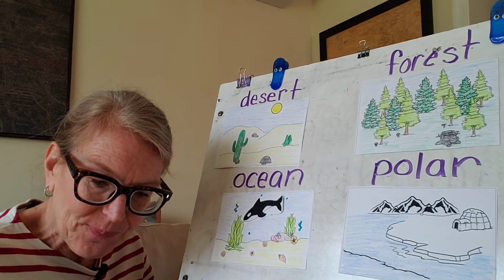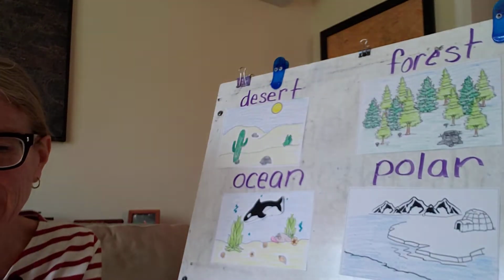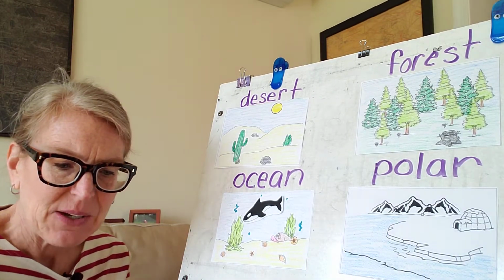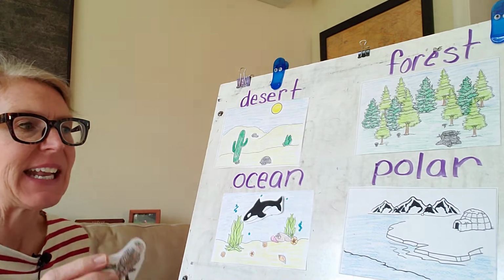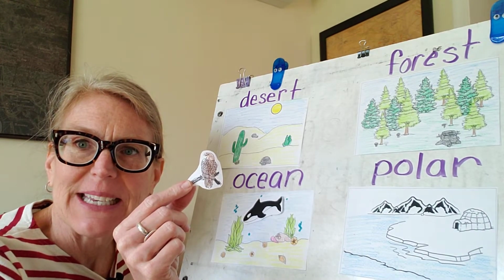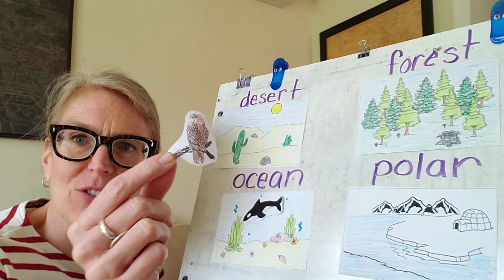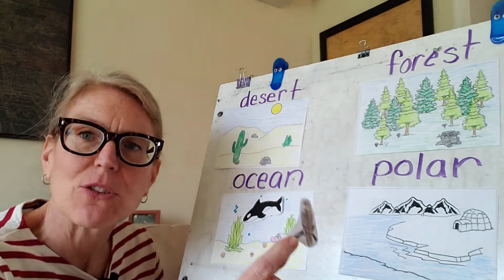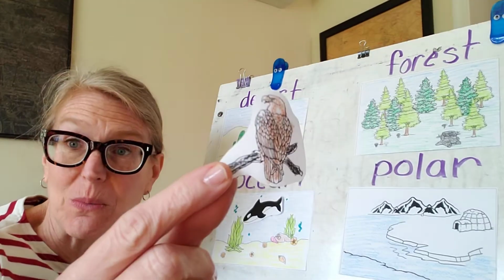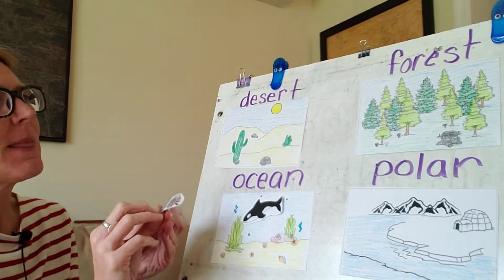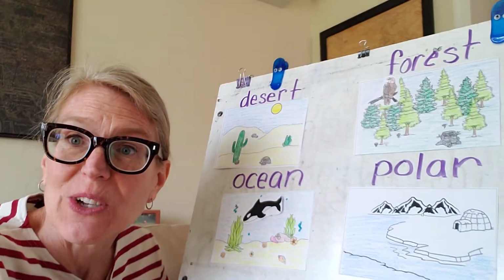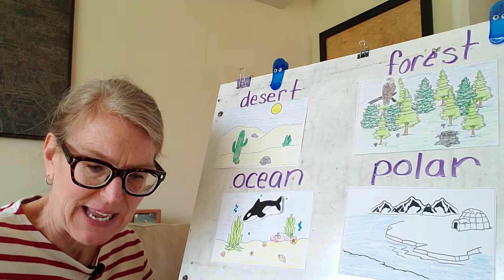All right. Ooh, how about this guy? How about an eagle? I'm going to show you him in just a second. Where do you think an eagle is going to get his nest and all the food that it might need? Look at the picture closely. He's up on a tree branch. Which habitat had all of those trees in it, which is probably where an eagle would want to make a nest? I would agree. I would say the forest would be a good habitat for that eagle, okay?